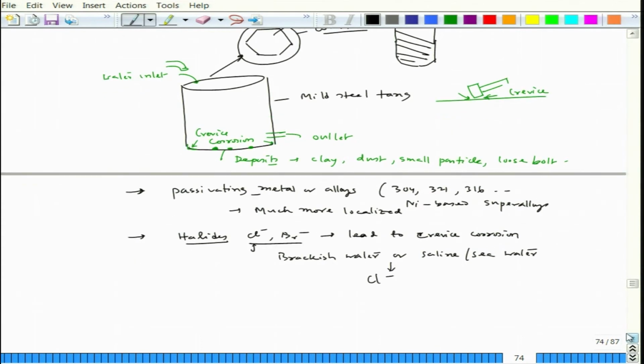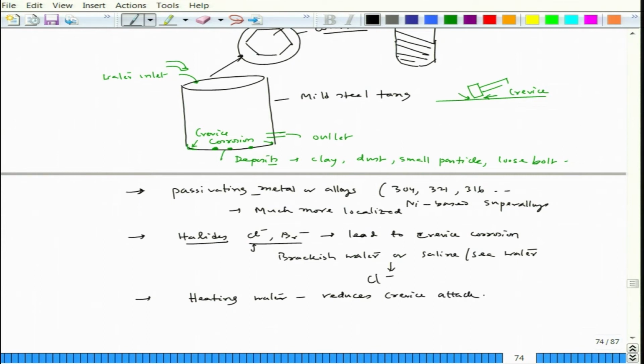Now, if we look at different factors, another interesting part is, let us say you have this kind of crevice corrosion happening in a structure, and then you heat it, and of course, it has to be exposed to the air. Now, if you heat it, the crevice corrosion tendency drops down. So, heating water reduces crevice attack.